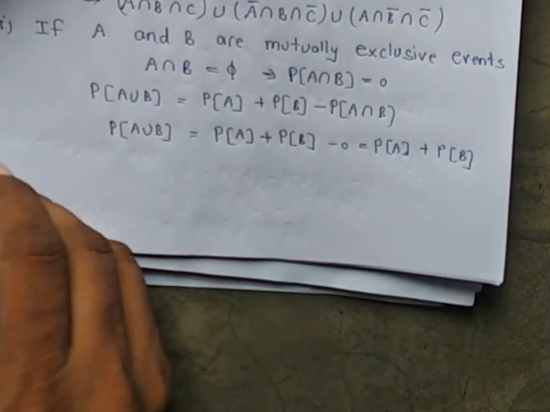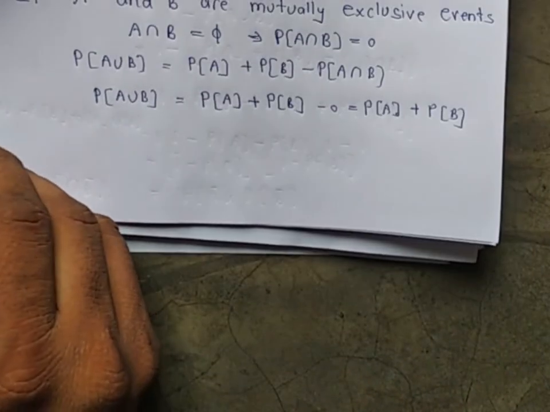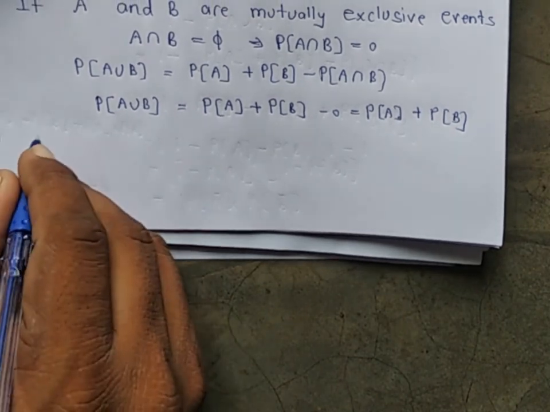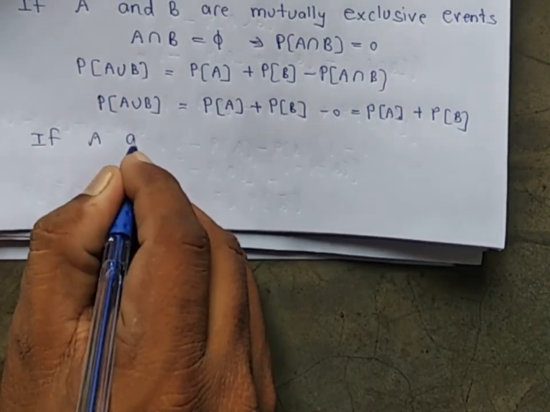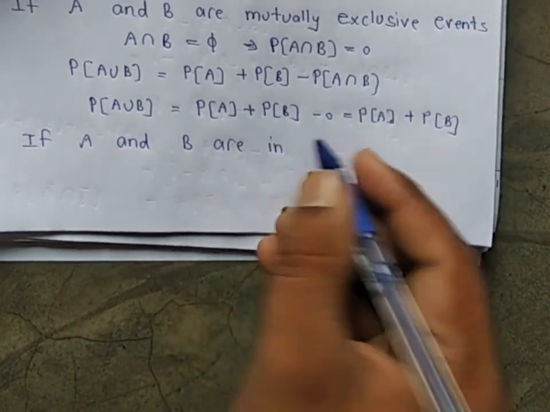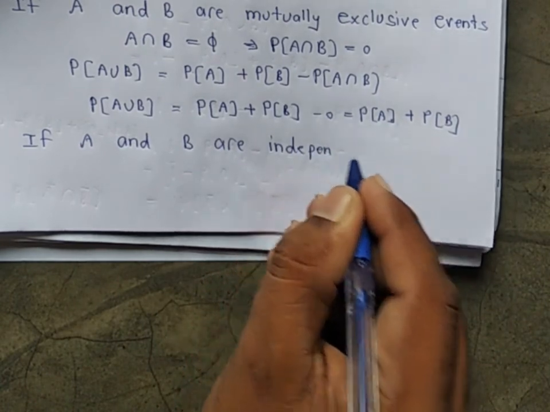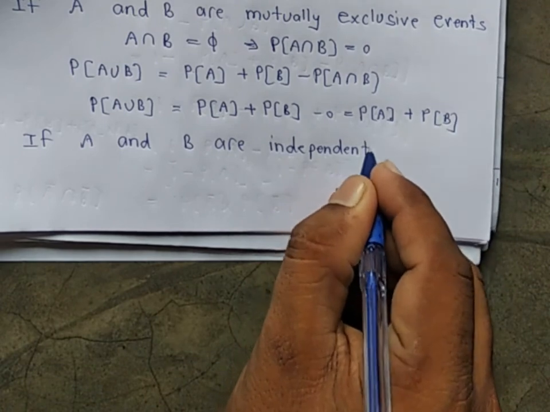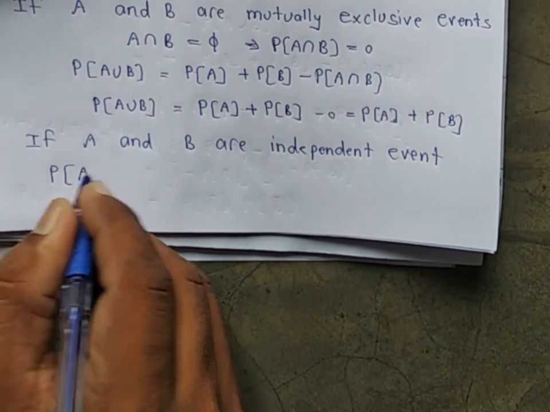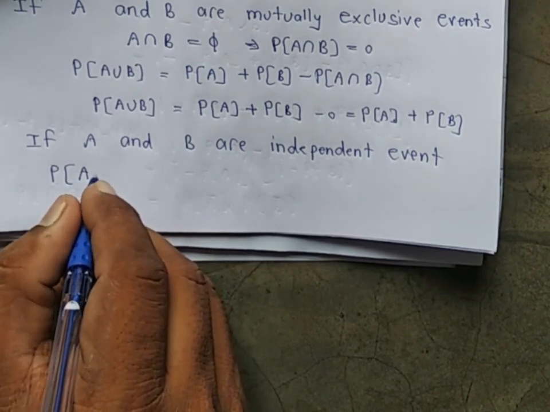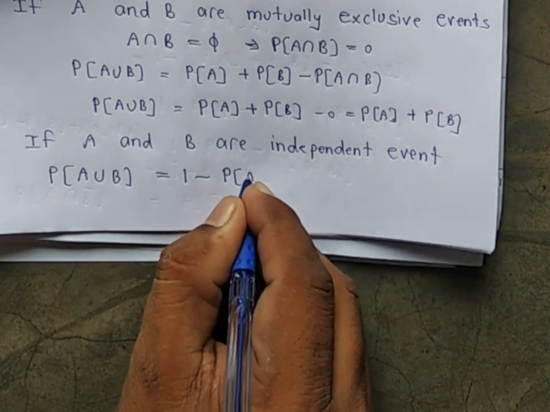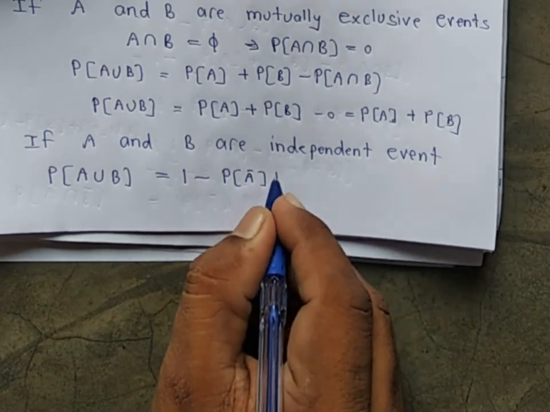If A and B are independent events, then probability of A union B is equal to 1 minus probability of A bar times probability of B bar.